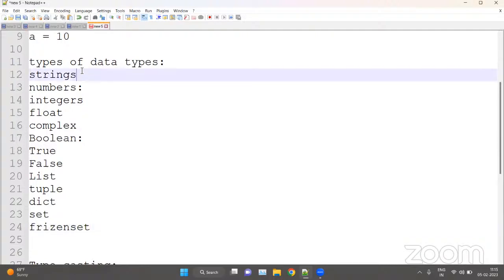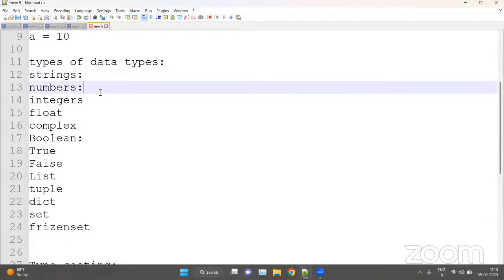Strings are a group of characters inside double quotations, single quotations, or triple quotations. Numbers have three types.